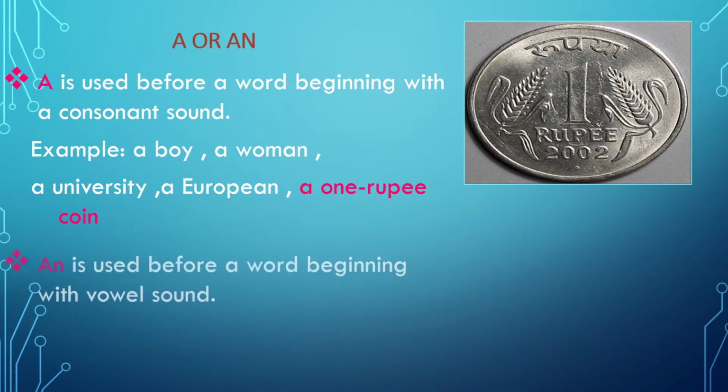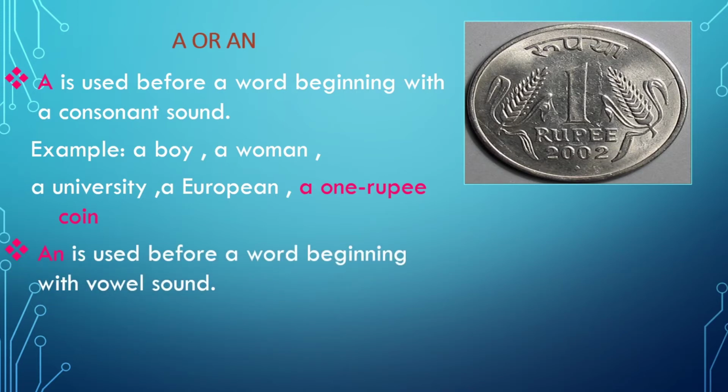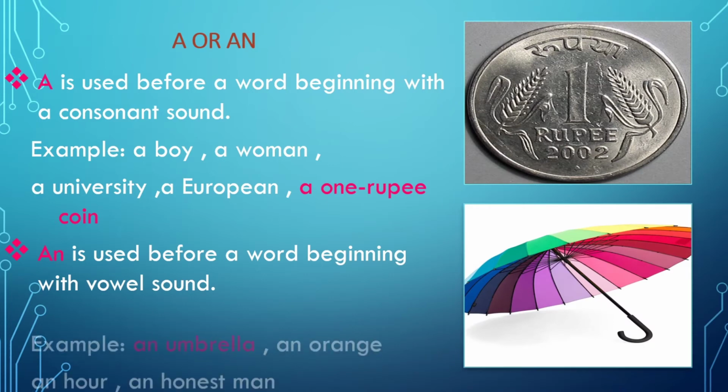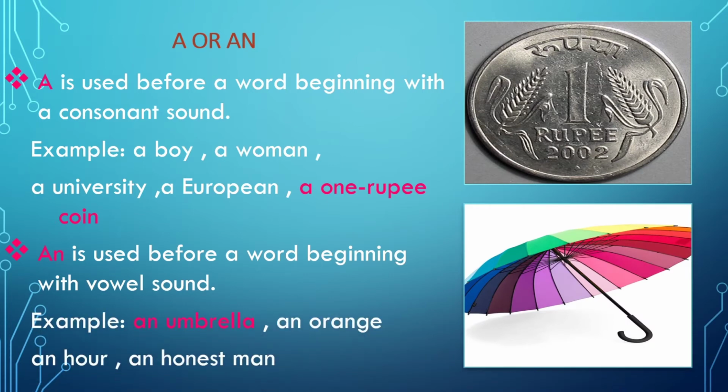An is used before a word beginning with a vowel sound. For example, we say an umbrella, an orange, an hour, an honest man. We have used it before a vowel sound. And in the examples like an hour, an honest man, here we have used it before a word with H because here H is not pronounced, we pronounce it as an R. Similarly, an honest man, H is silent there. So the first sound that comes out is O, which is a vowel sound.